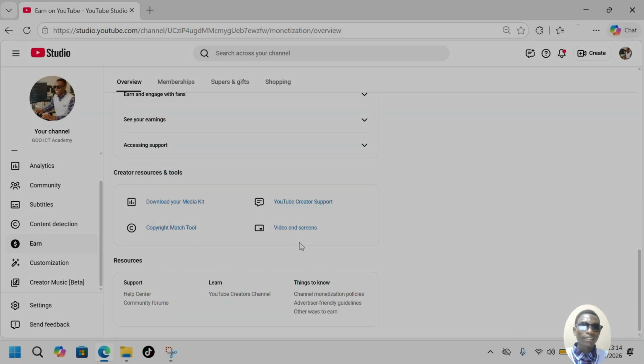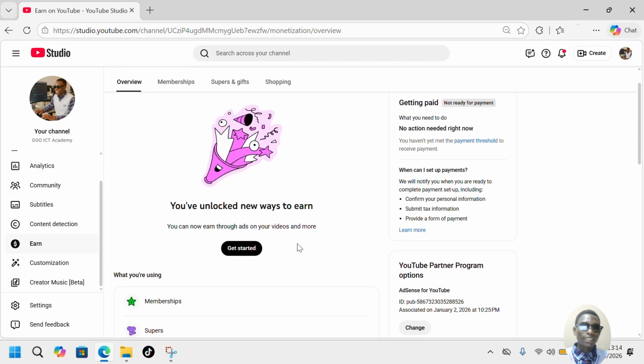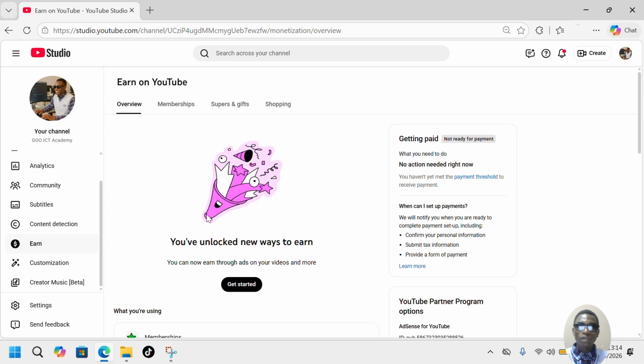right? To ensure that you are able to get monetization here, you should get this message: you have unlocked a new way to earn. You can now earn through ads on your videos and more. After getting this message, it means that you fulfill all the requirements needed to join the YouTube Partner Program. So after being able to apply for monetization, you should follow the following steps. I'm going to show you how you can do it.